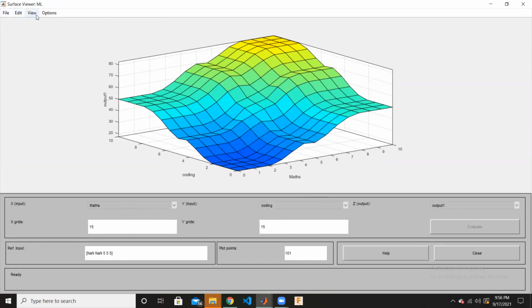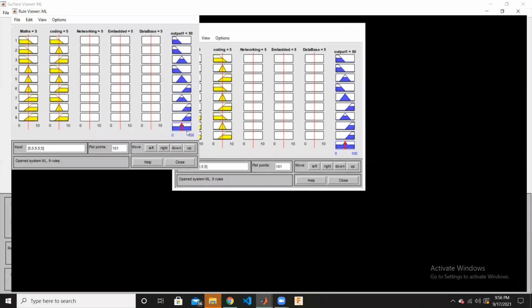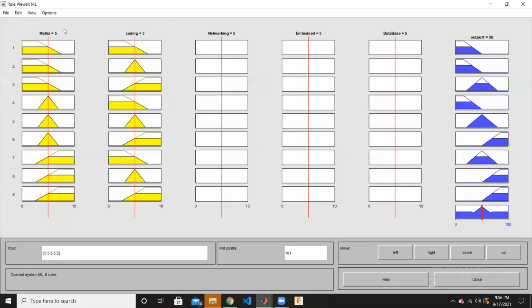And in the rules, likewise, only the maths and coding parts make the decision. Networking, embedded system and databases do not influence this model.